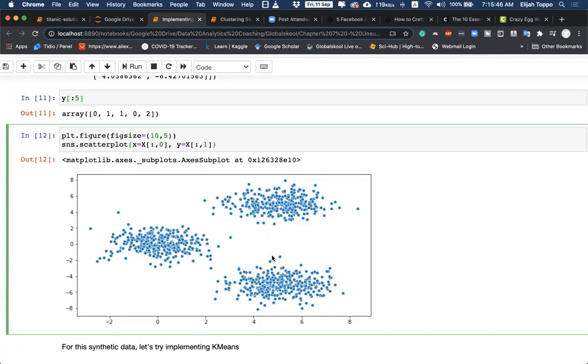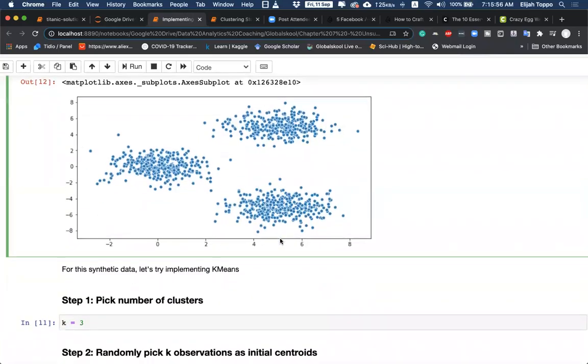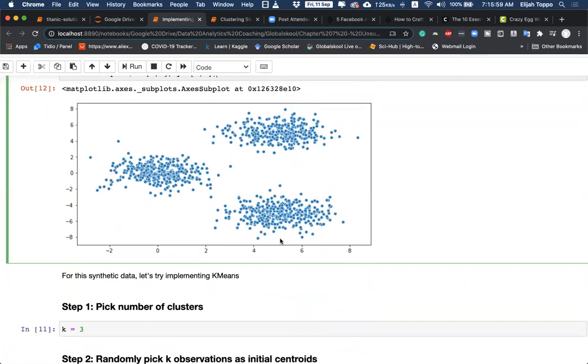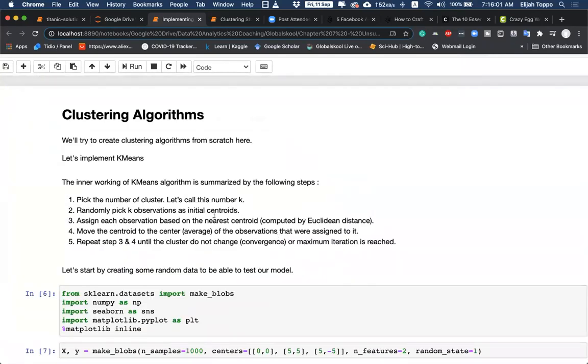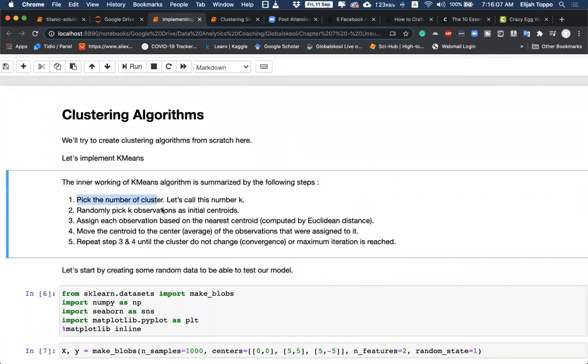Once we are able to verify that, then we can try to take these clusters together and see what happens for k-means and what it does at that point. Okay. So let's look at our k-means algorithm. Here, I have noted down the main steps. The main steps are, pick the number of clusters. For k-means, we have to start by telling it the number of clusters we want. So we'll say, okay, pick the number of clusters. Let's call this number k.